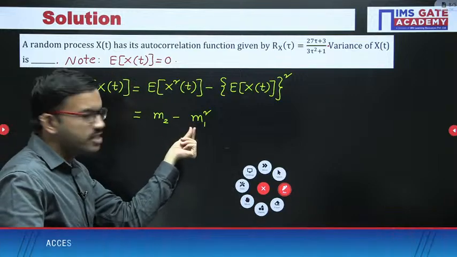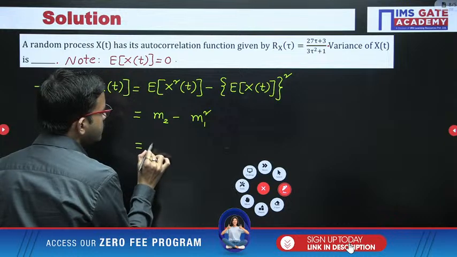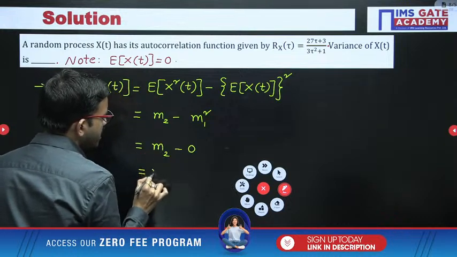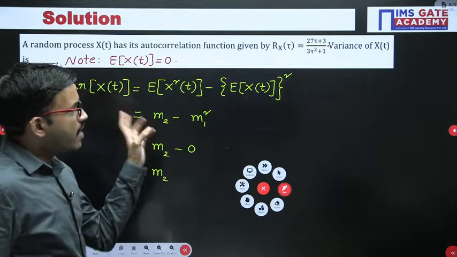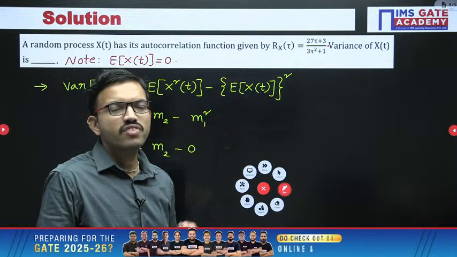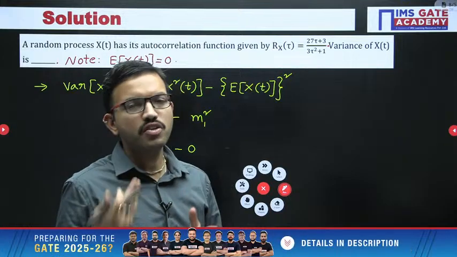That means m1 is 0, so the square of 0 is definitely 0. So you are getting m2 minus 0, so from here you are getting m2, that's all. See, in the earlier question, you have x of t, one random process. After that, you have one more random process y of t in terms of x of t. And for y of t, we have calculated the power.